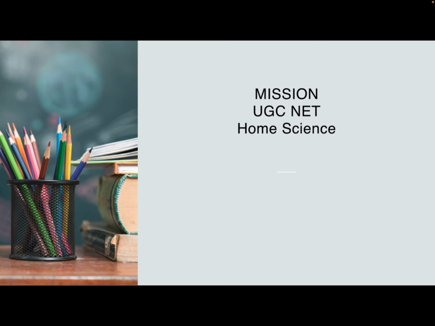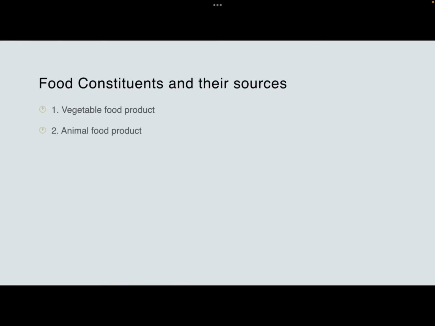Today we are going to discuss the food constituents and their sources. There are two sources: vegetable food product and animal food product. The vegetable food product includes grains, fruits, vegetables, etc. And the animal food product includes milk, ghee, meat, fish, egg, etc.